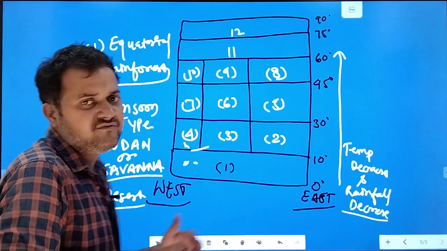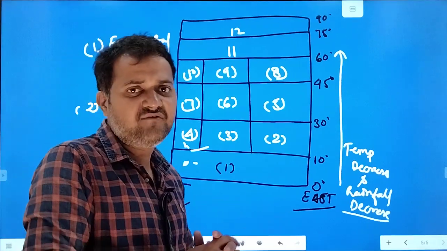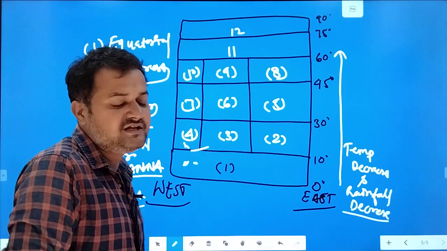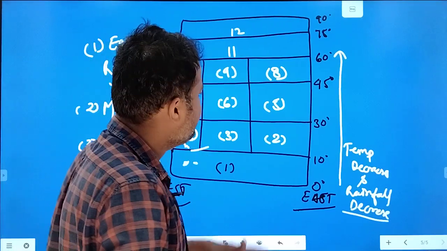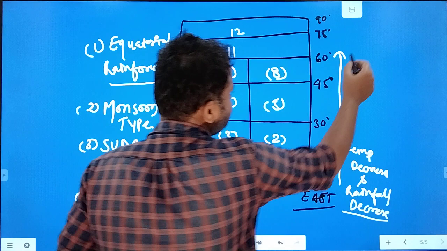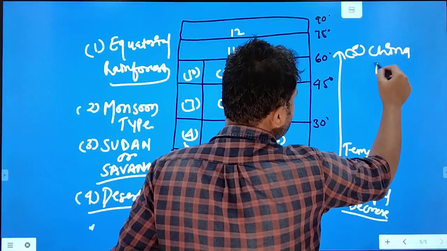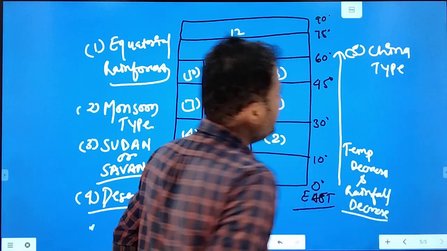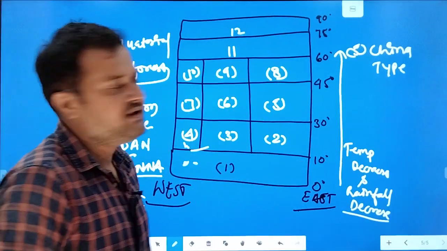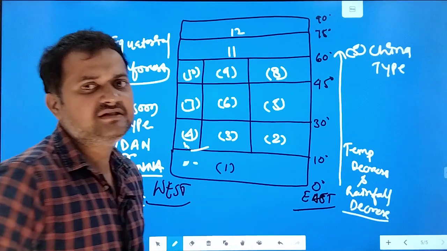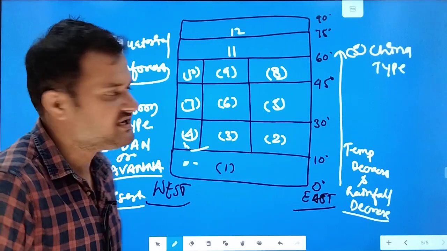Then comes the desert, where rainfall is reduced to less than 50 centimeters. There are plants found in deserts, also known as xerophytes. Then moving towards the fifth, it is called the China type of climate, with all-year rainfall from the trade winds, basically developed in China's eastern region.